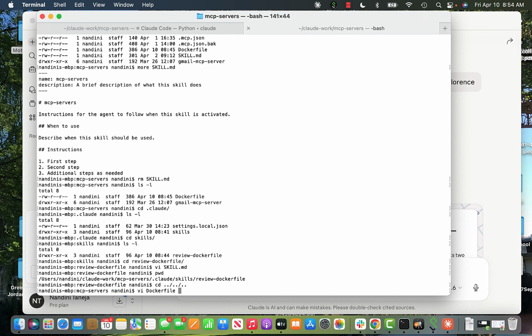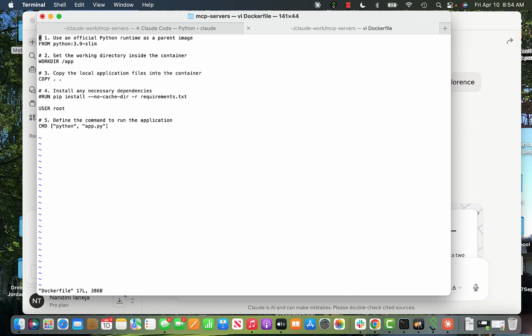You see, I have a simple Docker file, and it's a Python base image, which I'm just doing nothing with. I just copied it off the internet. But what I want to show is I added this root user. So now I have the last user as root, which should not be allowed. So my skill should stop this. It should say, you cannot have the last user as root.